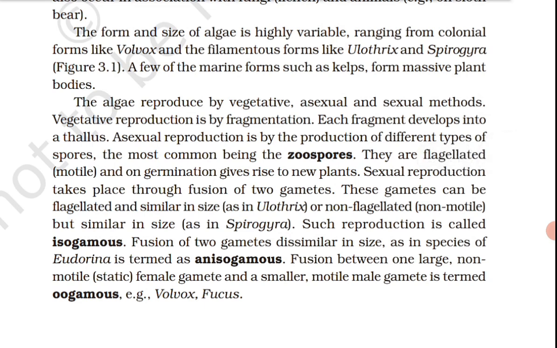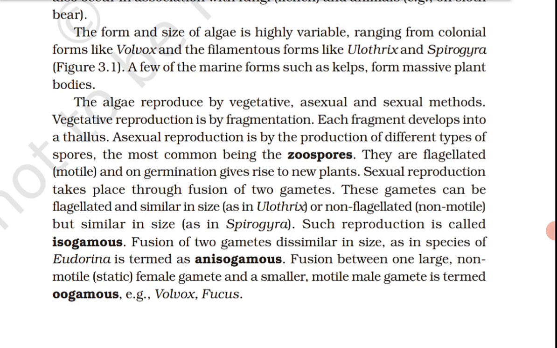Many species of Porifera, Laminaria, and Sargassum are among the 70 species of marine algae used as food. Certain marine brown and red algae produce large amounts of hydrocolloid water-holding substances, for example algin, that is brown algae, and carrageenan, that is red algae, which are used commercially. Agar, one of the commercial products obtained from Gelidium and Gracilaria, is used to grow microbes and in preparation of ice cream and jellies.